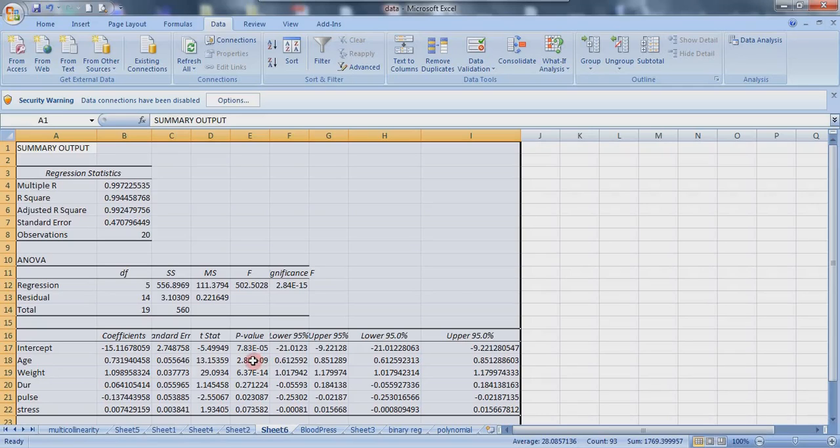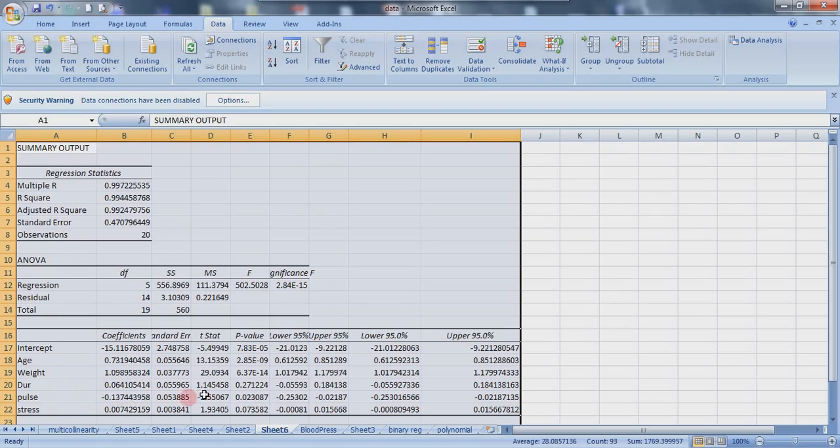is statistically significant. Let's look at weight. Weight is also statistically significant. Let's look at duration. Duration is not statistically significant. Let's look at pause. The pause coefficient is giving us a negative value.